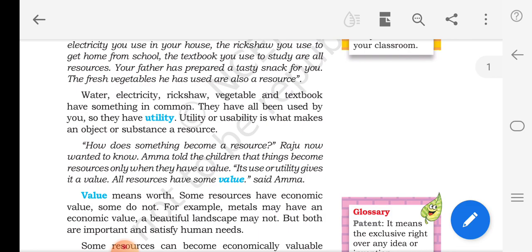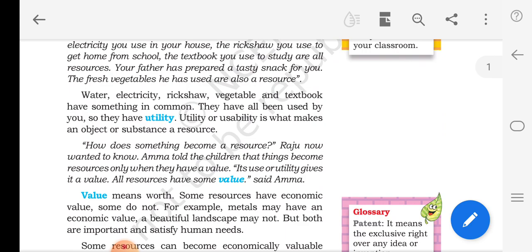Now I am sitting in the classroom. My resources are myself, pen, notebook, textbook, classroom, table, desks, whiteboard, markers. These are my resources. Now let's see what is utility. Utility or usability is what makes an object or substance a resource.